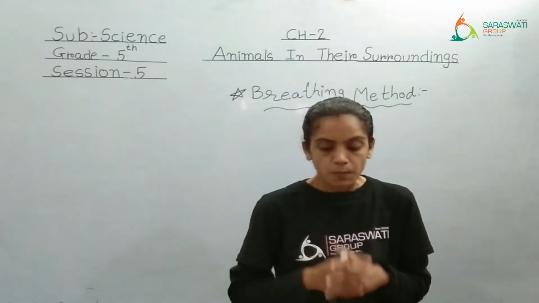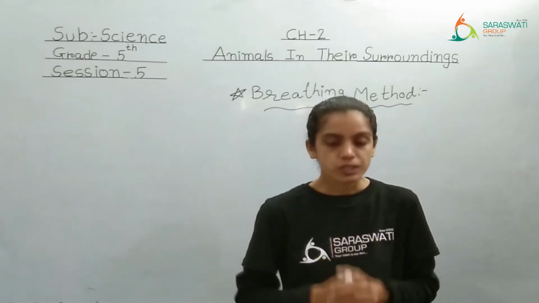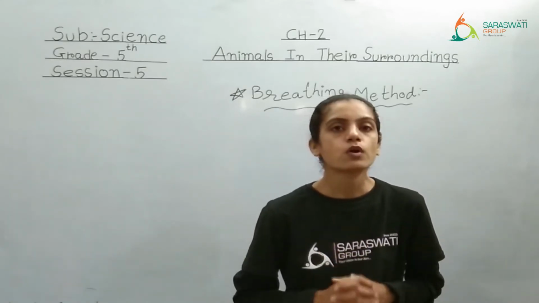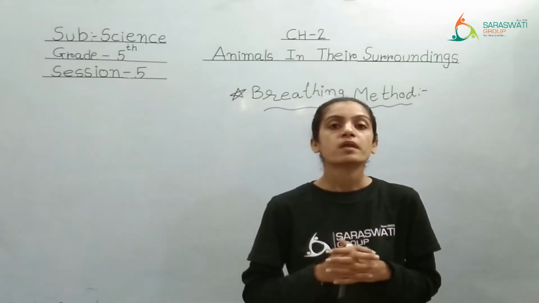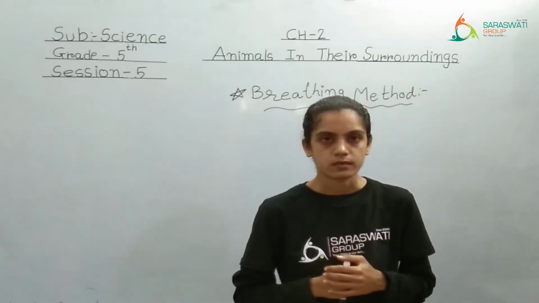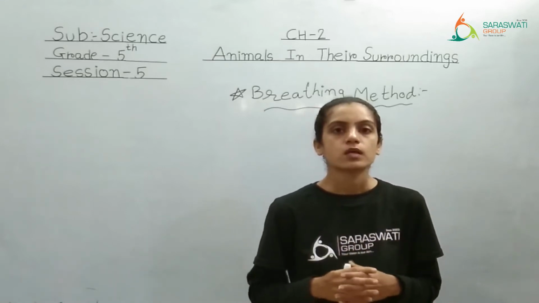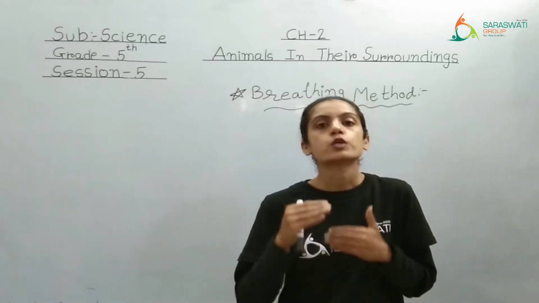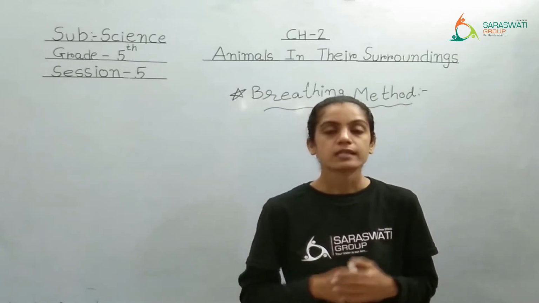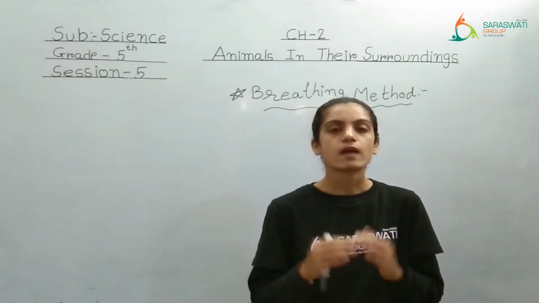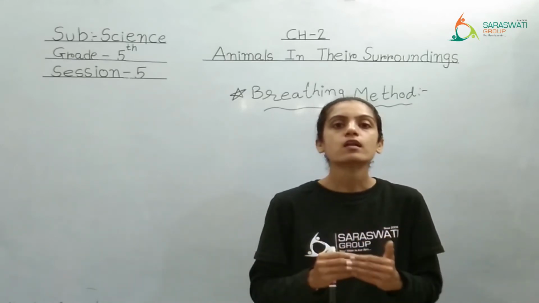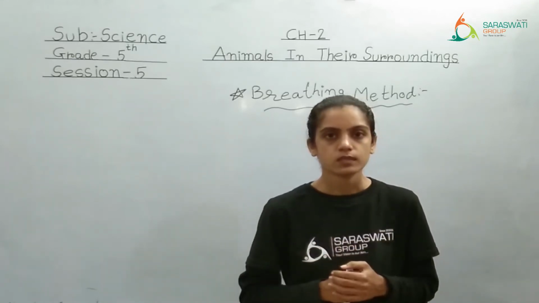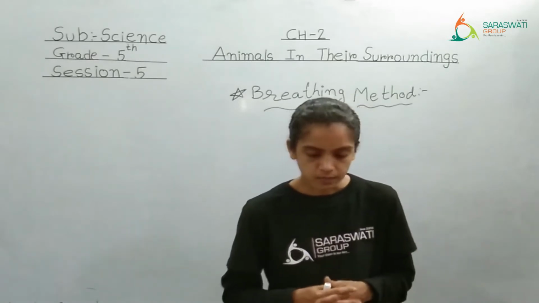See, blood has a special substance called hemoglobin. Underline this word. Hemoglobin means a colored pigment. One pigment which gives a red color to the blood, right? That you will study in a higher grade, but right now you just have to understand that hemoglobin gives a red color to the blood, right? Let's read it again.